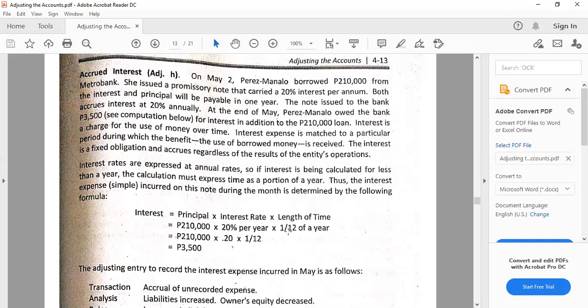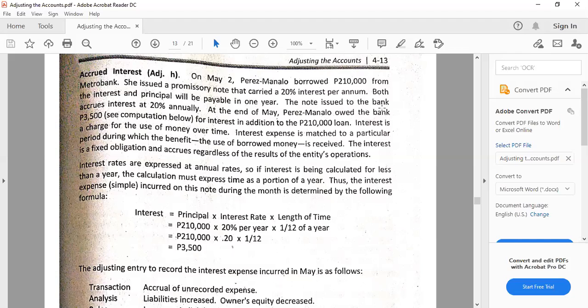So if months, normally that's over 12. But if it is number of days, that would be over 360. So 360 is the number of business days in a year. So the business calendar. But the numerator would be the actual number of days. So that's how we are going to compute the interest.